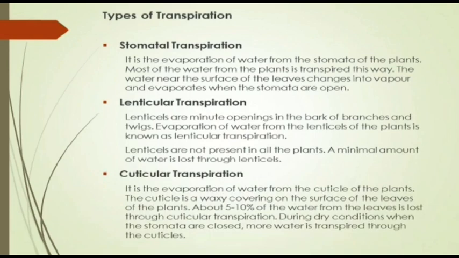The cuticle is a waxy covering on the surface of the leaves of the plants. About 5 to 10% of the water from the leaves is lost through cuticular transpiration. During dry conditions, when the stomata are closed, more water is transpired through the cuticles. Now let's quickly talk about the significance of transpiration in plants.